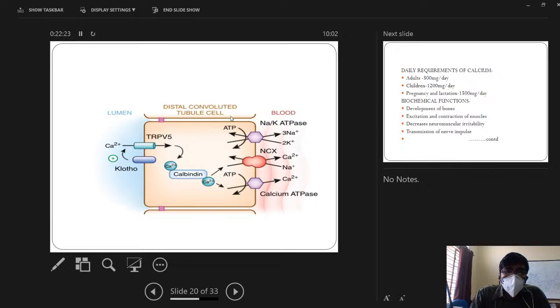So actions of vitamin D. The active form of vitamin D is 1,25 dihydroxycholecalciferol. It acts on intestine to cause net calcium absorption. It acts on bone to cause increased bone formation and deposition of extracellular matrix proteins. So net, vitamin D will cause increased serum calcium and increased bone formation.